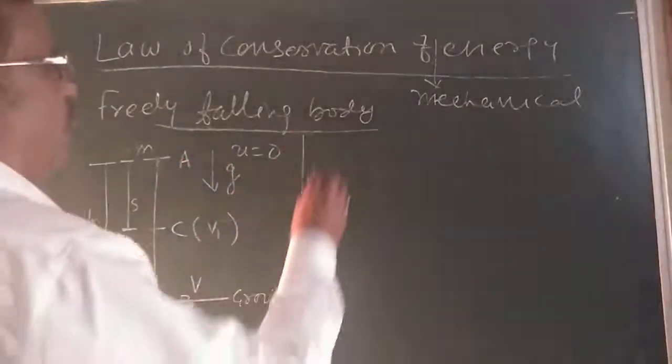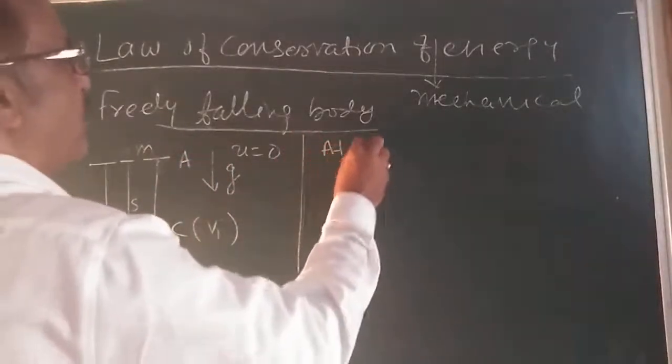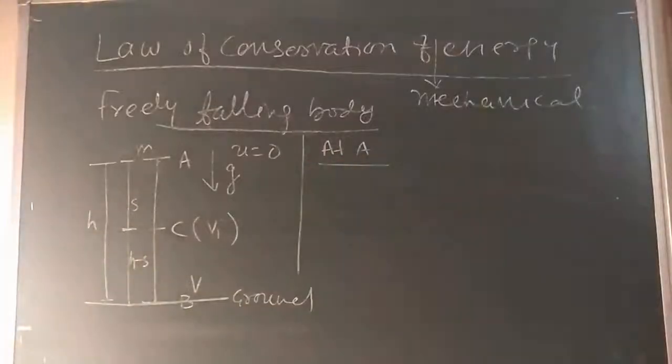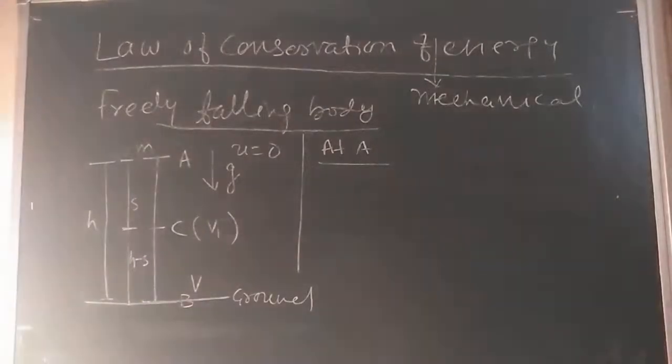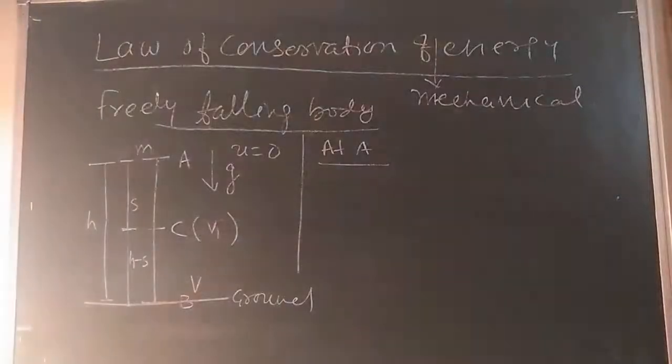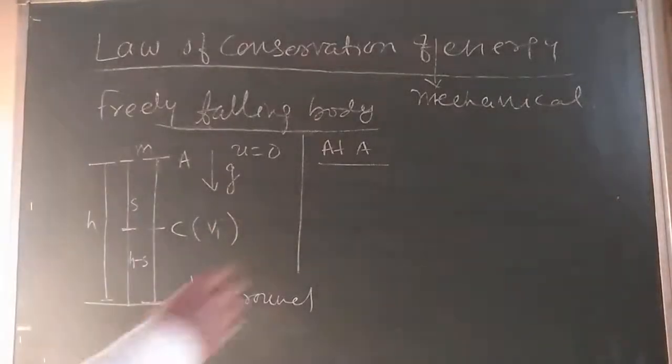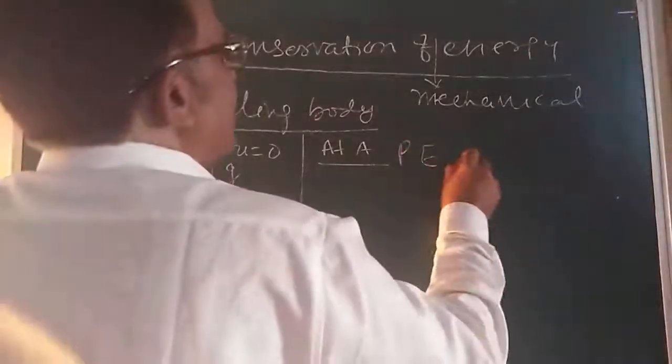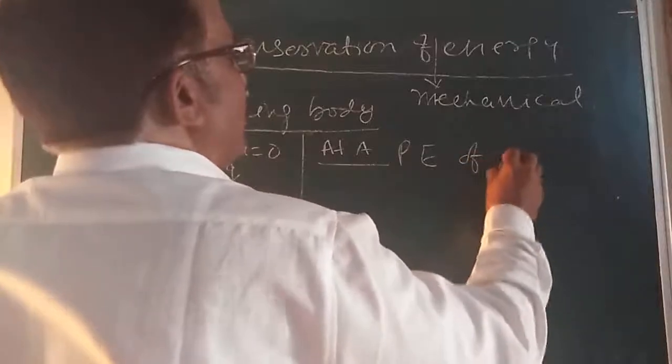I am going to find out at A first. See in my figure, now at the point A, the potential energy. Who will tell me the potential energy formula?